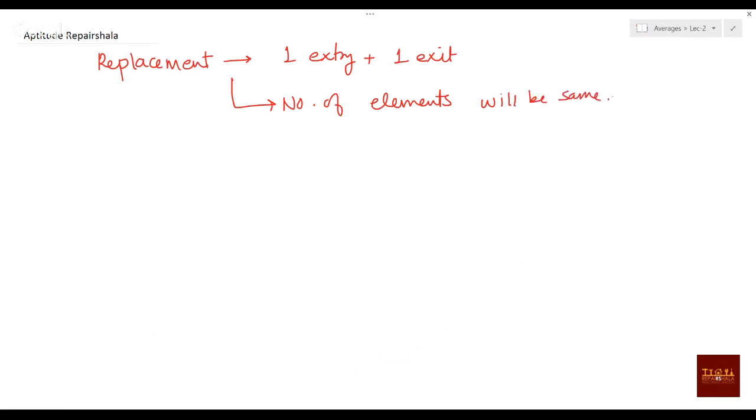In cricket, when they say substitute, suppose Virat Kohli is injured and they are sending Pujara inside, they'll send only Pujara. They will not say, you take Pujara also, you take Ganguly also. No. So one substitution or replacement is 1 for 1, 2 for 2, 3 for 3, like that. Okay, let's see how a replacement happens.